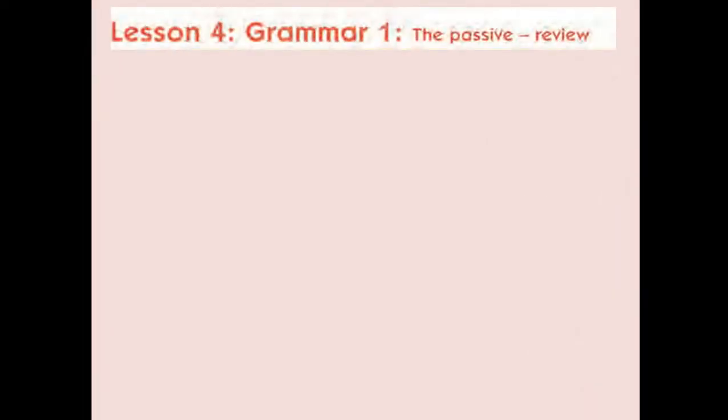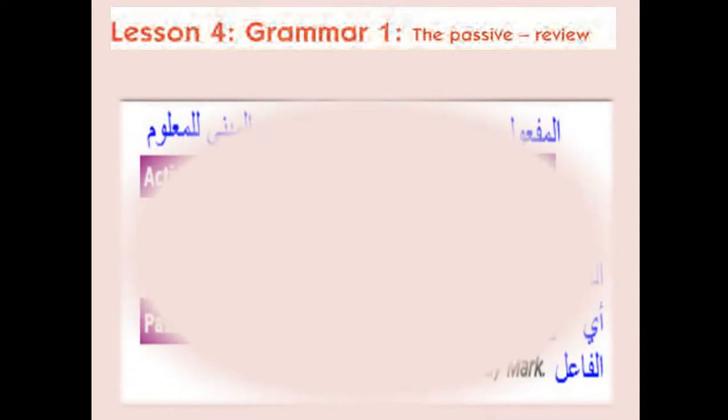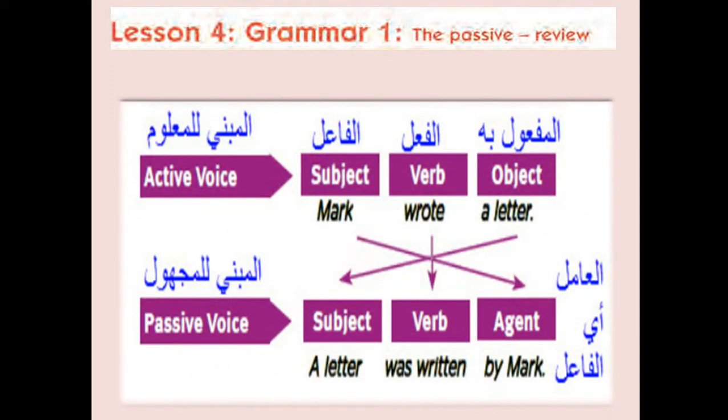Listen for grammar 1, the passive review. Okay. Yes. طريقة أخرى للشرح للتوضيح. Active voice, subject, verb, object. Okay. Mark wrote a letter. Passive voice, subject, verb, agents. Okay. Look, a letter was written by Mark.